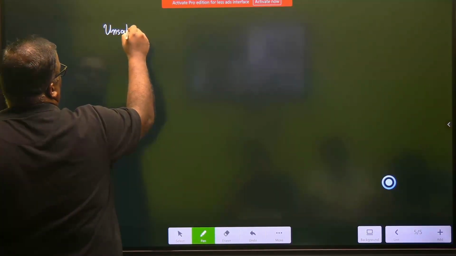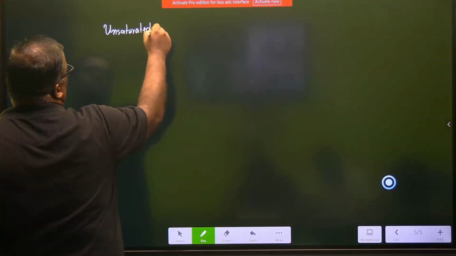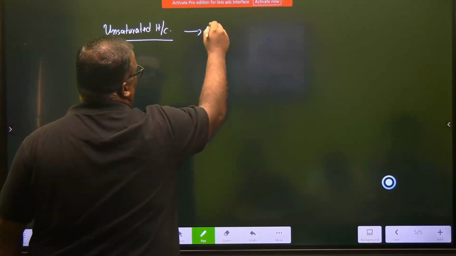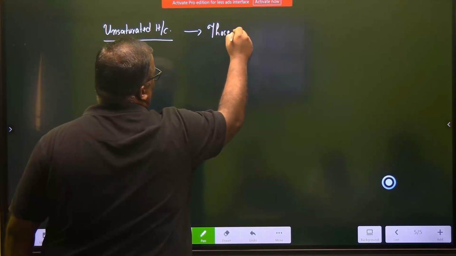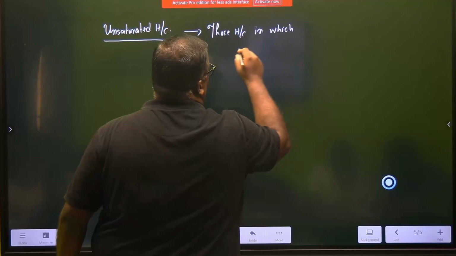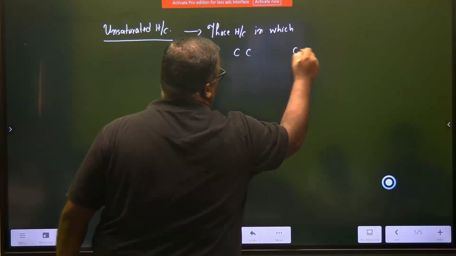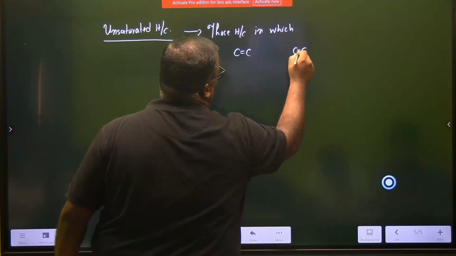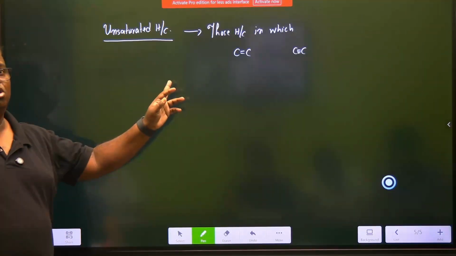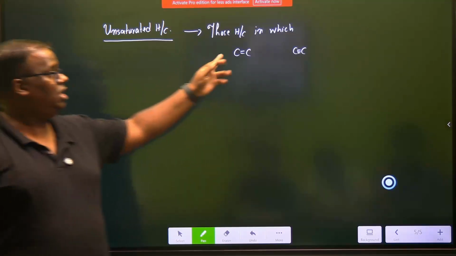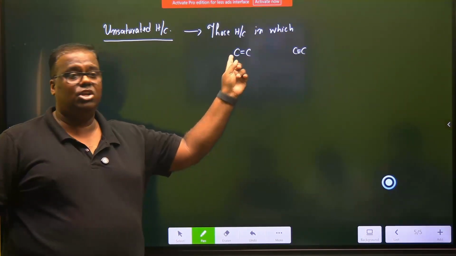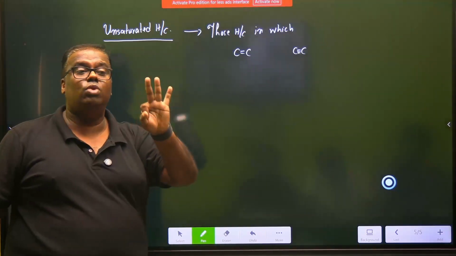Unsaturated hydrocarbon. These are again those hydrocarbons in which the carbon-carbon linkage is either a double bond or a triple bond. Now, if you see a double bond linkage, carbon's valency is how much? 4. That means for each carbon, 2 have been satisfied, 2 are still open.